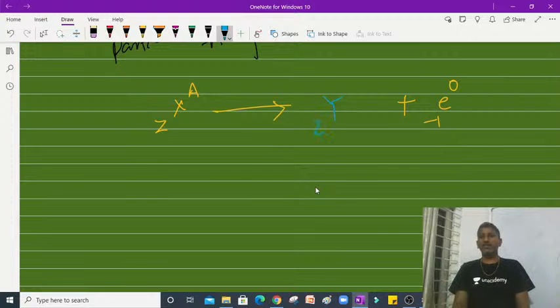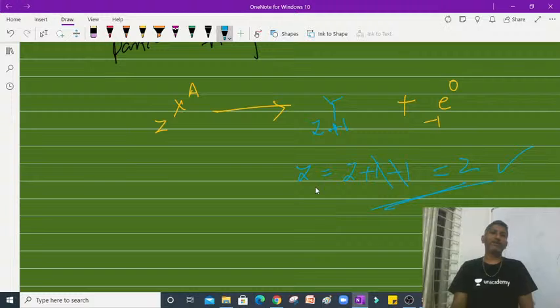Now it should be the same before and after releasing of this beta particle from this parent nucleus. What has to happen is this conservation of Z should be obeyed. So for that, Z plus 1 we should write. So that time, Z is equal to Z plus 1 minus 1. This plus 1 minus 1 gets cancelled, Z is equal to Z. So therefore conservation of Z is followed.